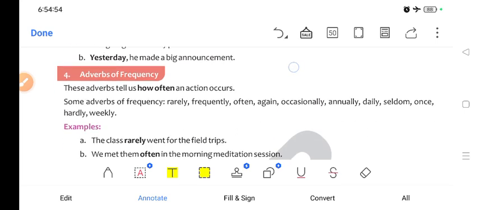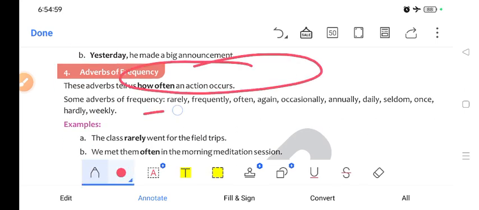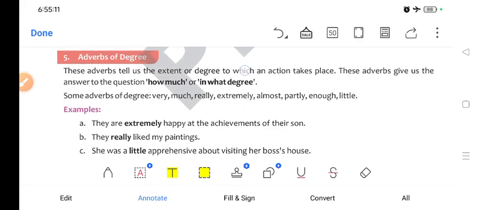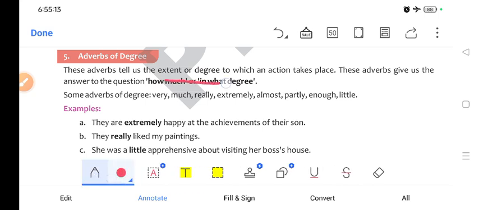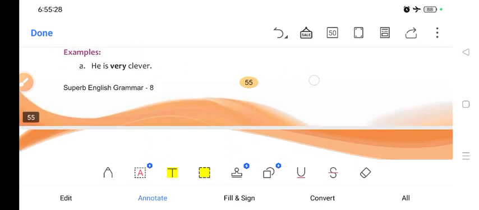Now adverbs of frequency. When you ask the question how often, like rarely, frequently, often, again, occasionally, annually, daily, seldom, once, hardly, weekly. So these are adverbs of frequency. Now adverbs of degree tell us about the extent or the degree to which an action takes place. So these adverbs give us the answer to the question how much, or in what degree, or to what extent. So you will get answers like very much, really, extremely, almost, partly, enough, etc.